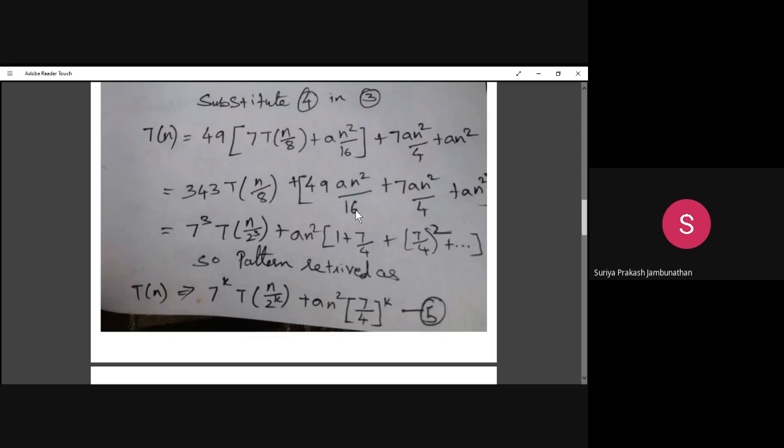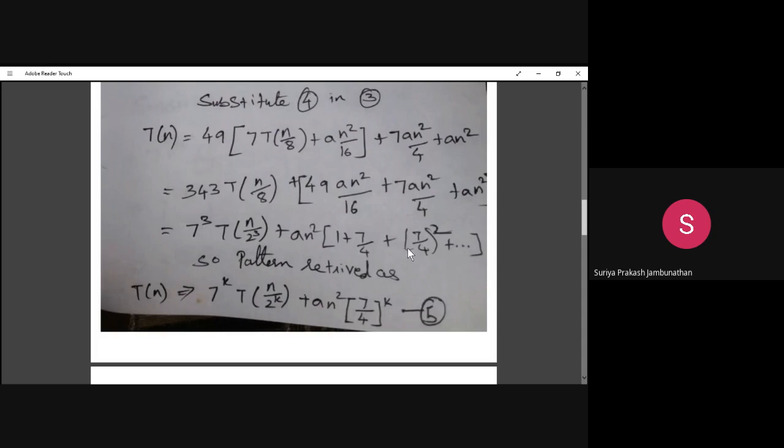So the format we are seeing here will be written in this format. So 49 a n square divided by 16 plus 7 a n square divided by 4 plus a n square. In this particular term, we are taking a n square as a common factor. When you remove a n square as the common term, we get the series like this: 1 plus 7 divided by 4 plus 7 divided by 4 whole square plus dot dot dot. After this solving, we are identifying a common pattern from this particular series.